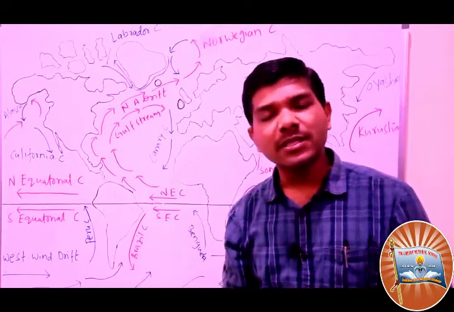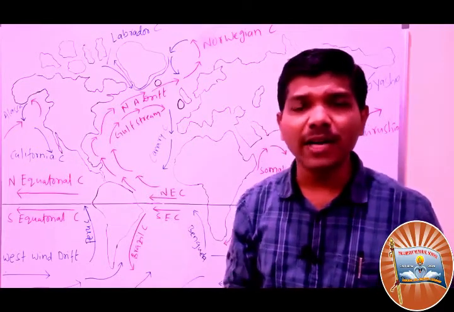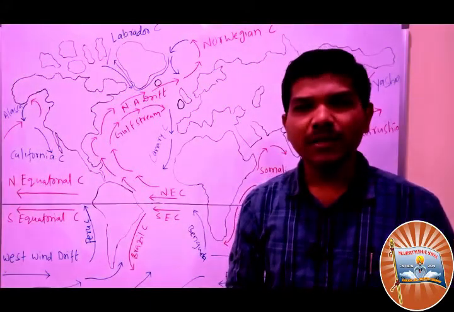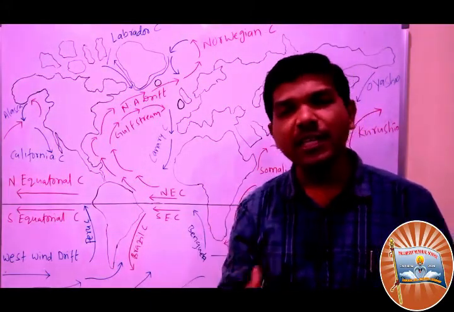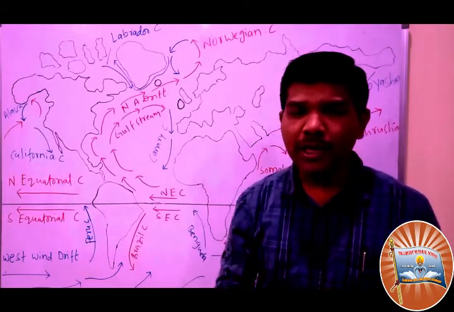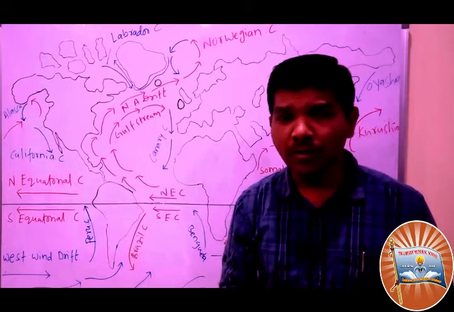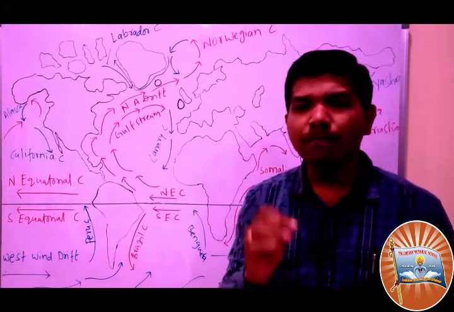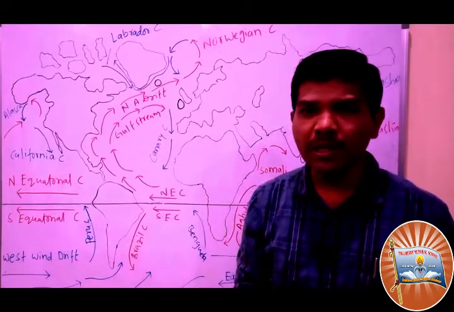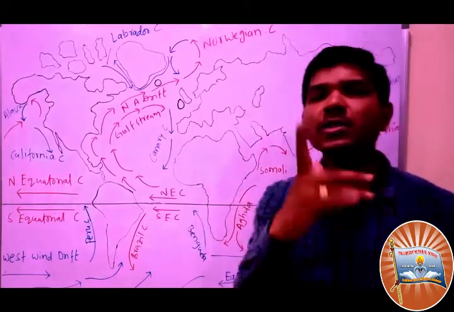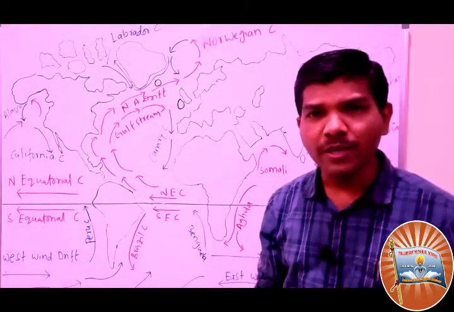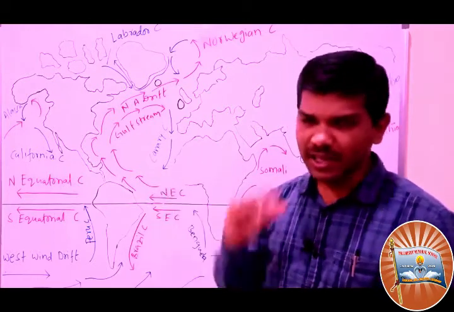And the types of ocean currents we have classified: cold ocean currents and warm ocean currents. Next, surface and deep ocean currents we have discussed in our earlier topics. Today we are going to discuss a map, a picture which was given at the end of the hydrosphere topic, which shows ocean currents and their directions. Today our topic is ocean currents and their directions.